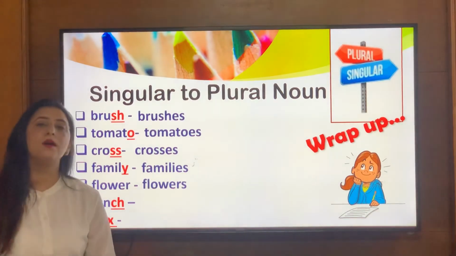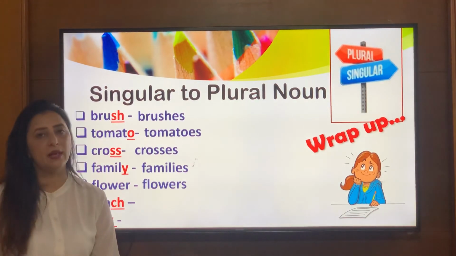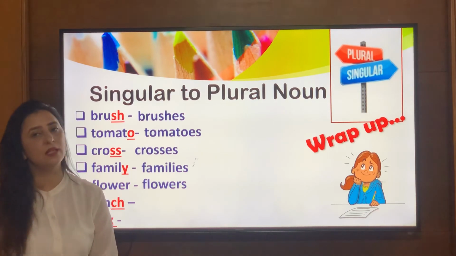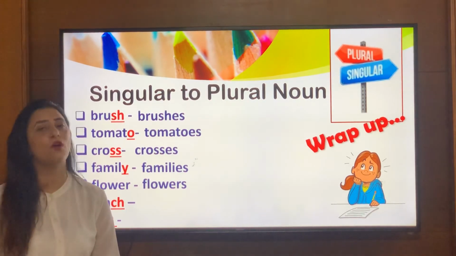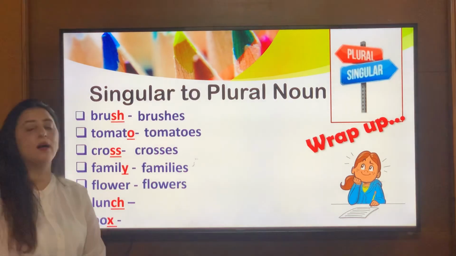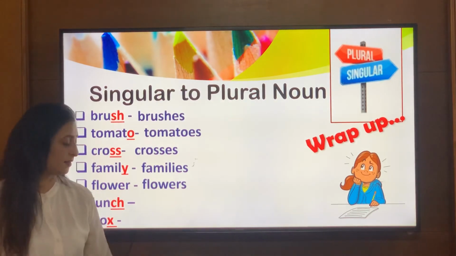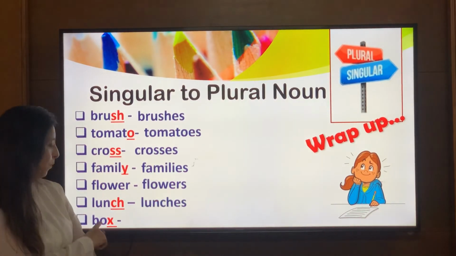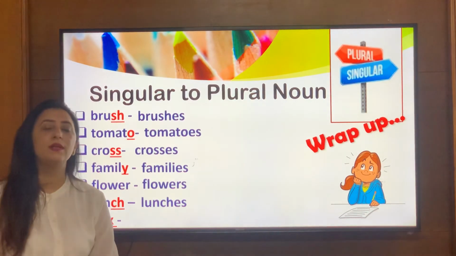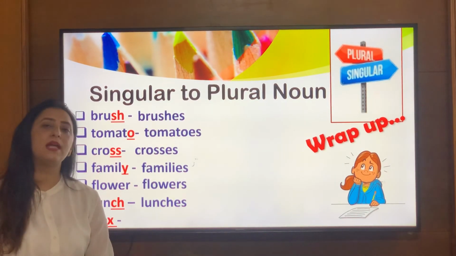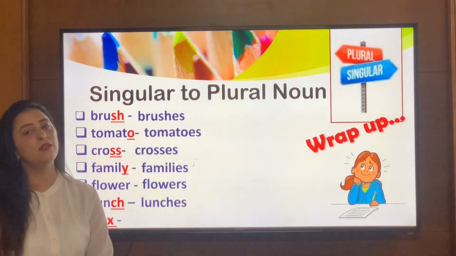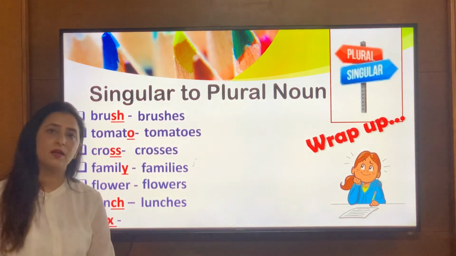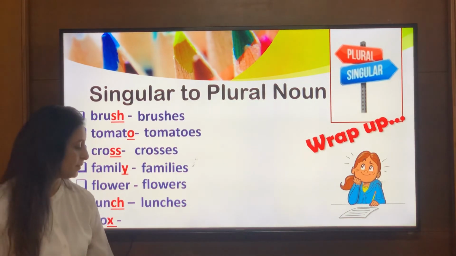Lunch. Now the word is ending with ch in the end. So when the word is ending with ch, we'll simply add es to form its plural. So lunch becomes lunches. Box. When the noun is ending with x, right? So we'll simply add es towards the end to form its plural. So box becomes boxes.